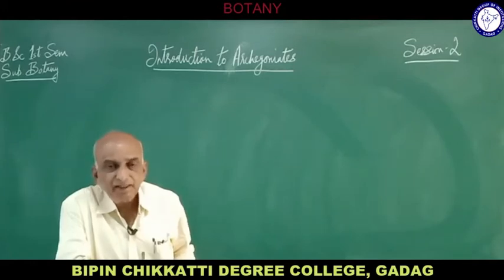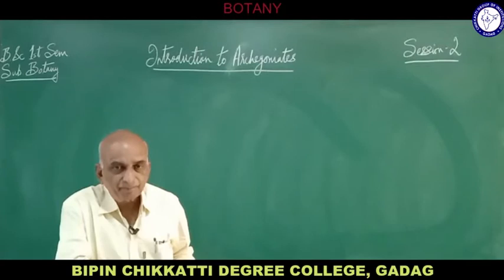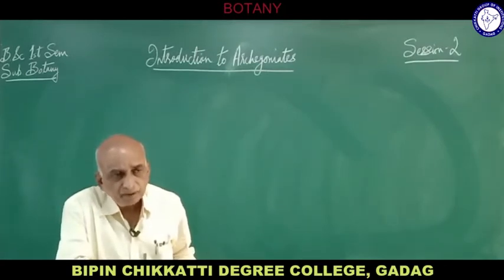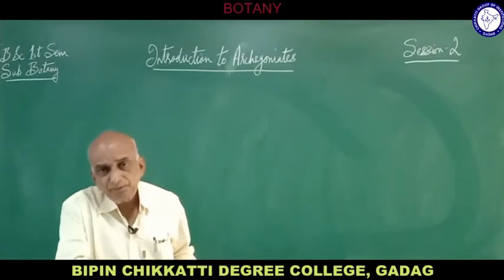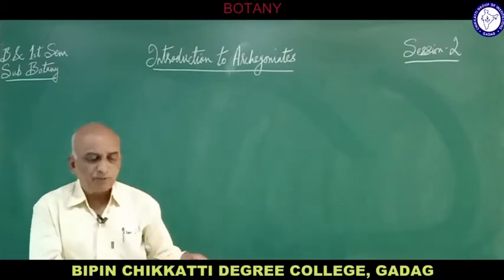So it means that fungi are a less developed group of organisms. And even in algae we come across antheridium and oogonium.